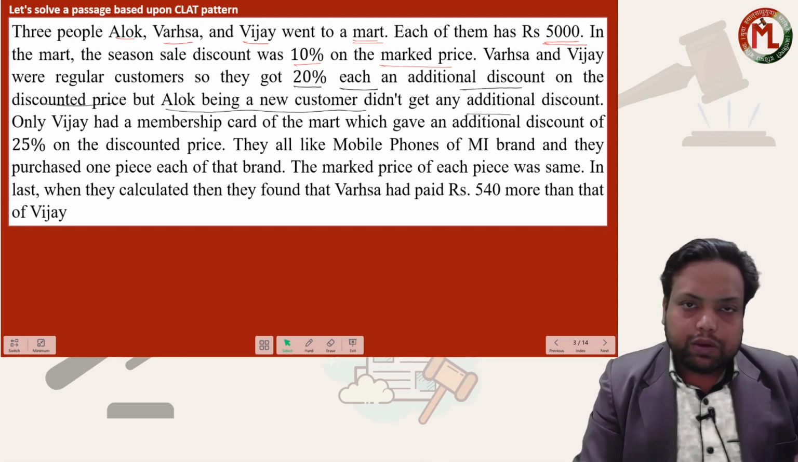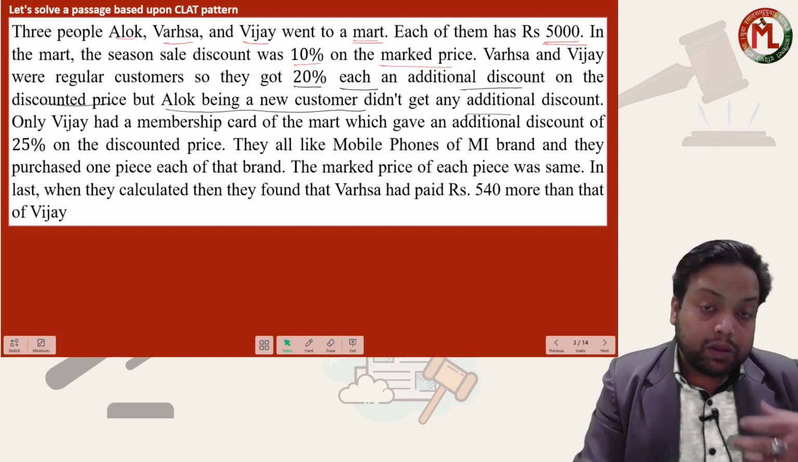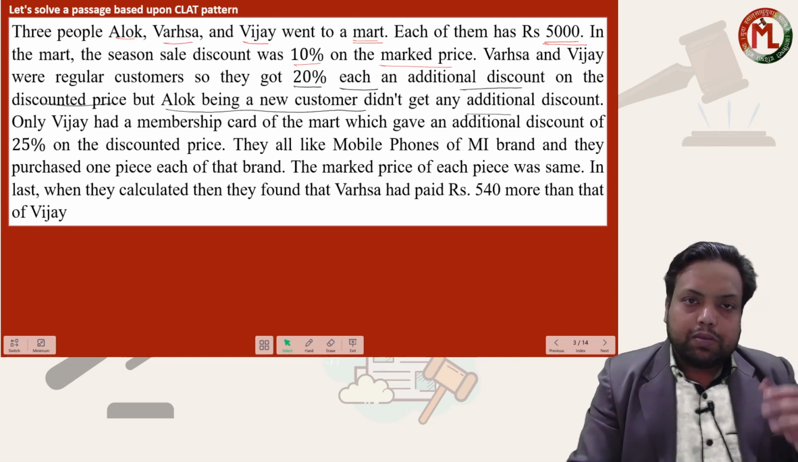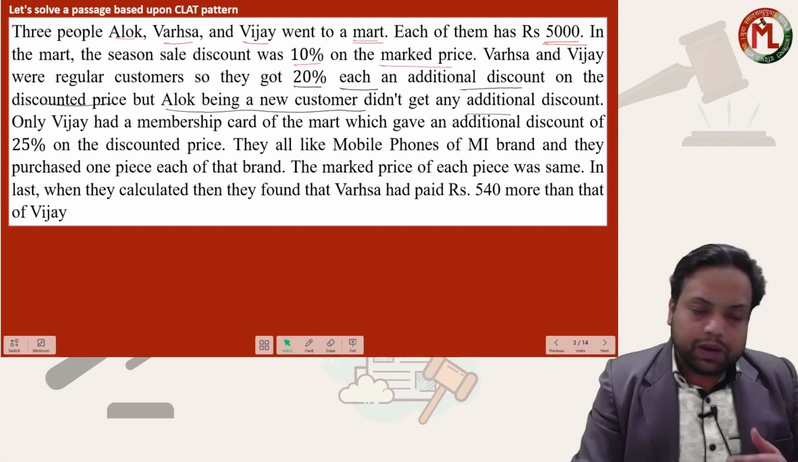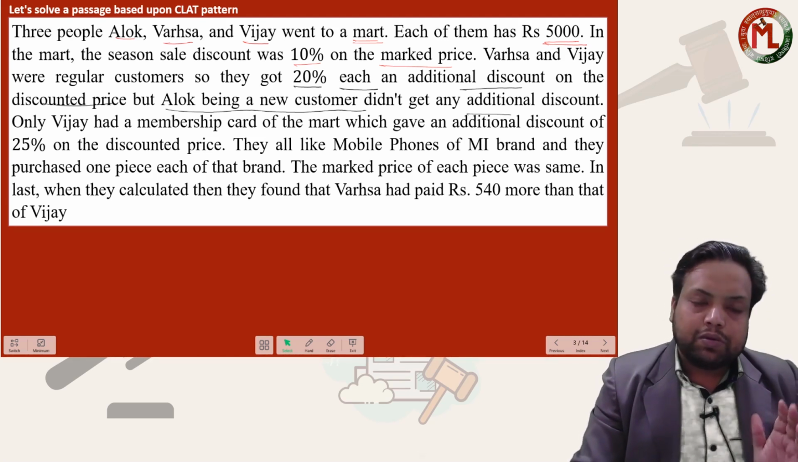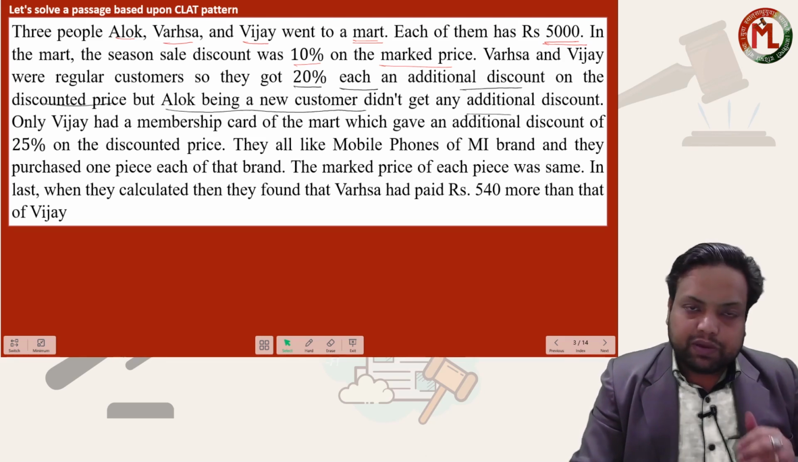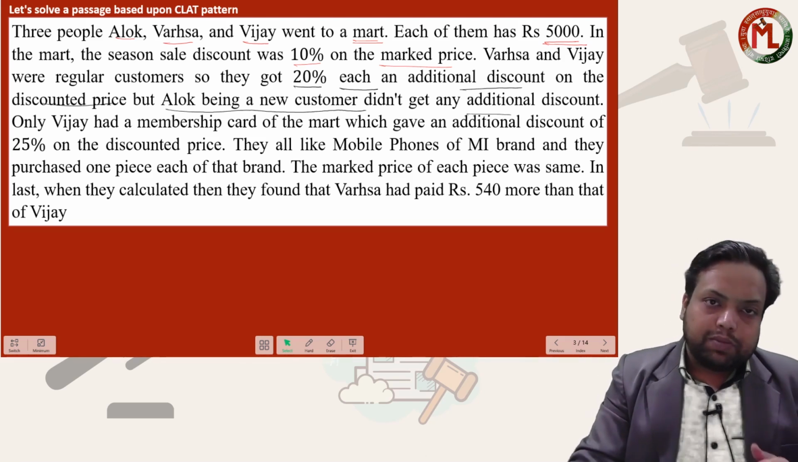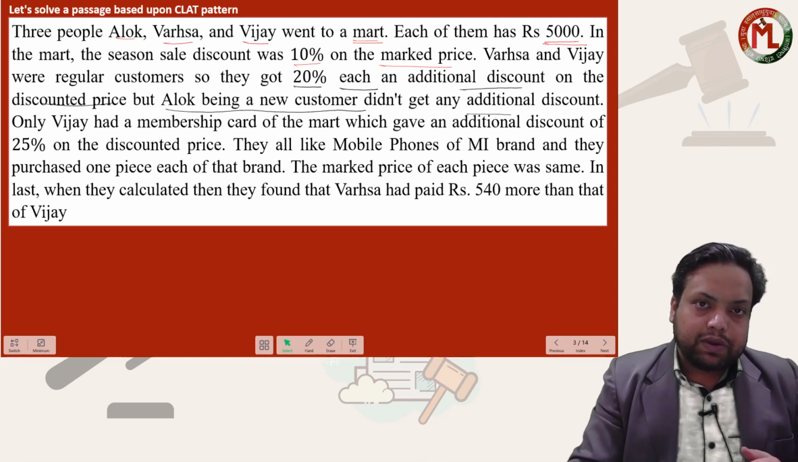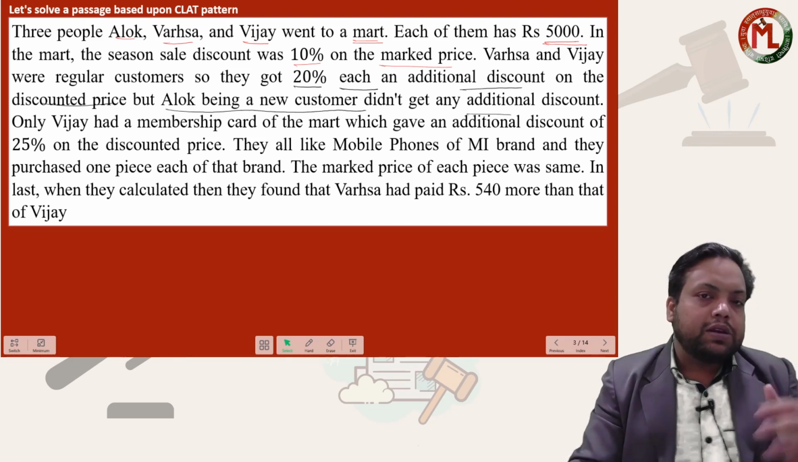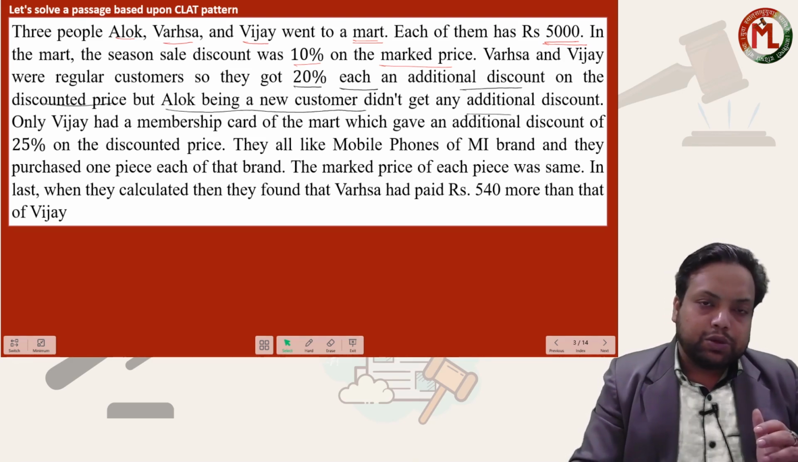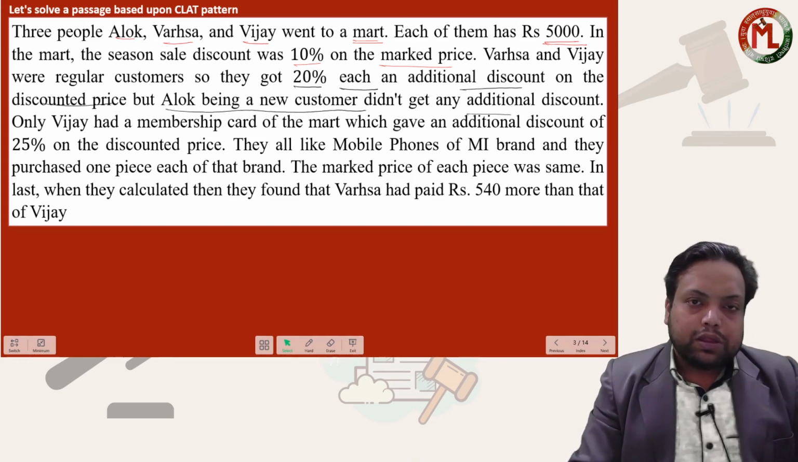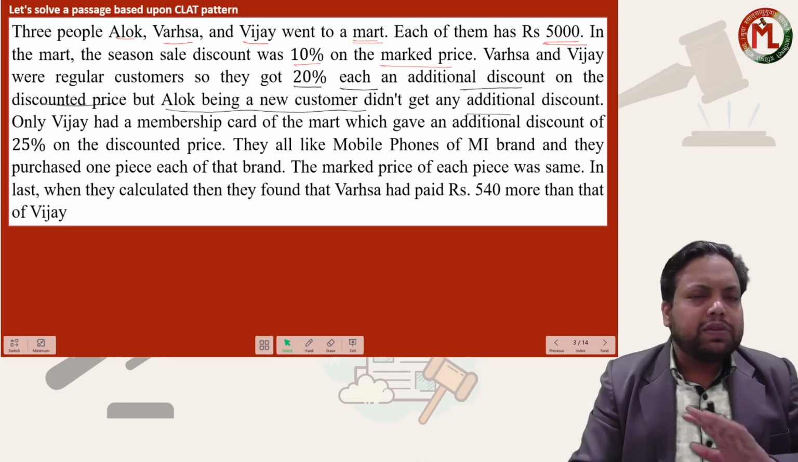One thing you can do is start calculating on the 5,000 itself, but that will be tedious. First you give a 10% discount, that is 500 rupees. The remaining amount will be 4,500. Then you give 20% discount on that 4,500, that is 900. Then 4,500 minus 900 gives the amount he should be paying. So that is a very tedious process.